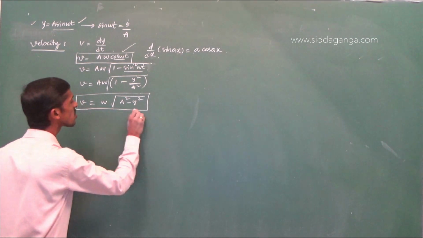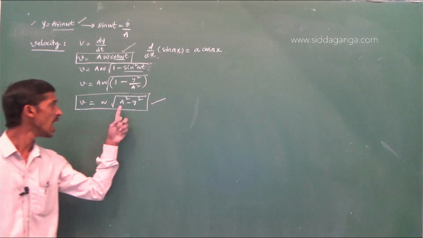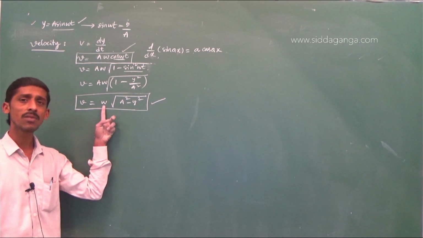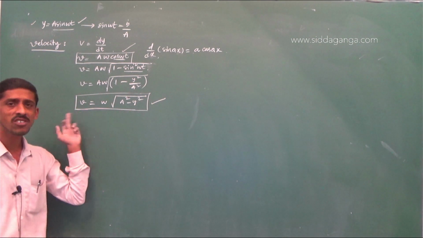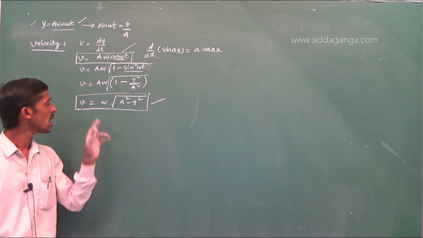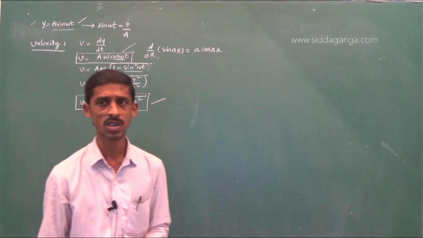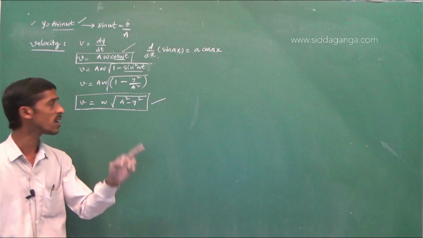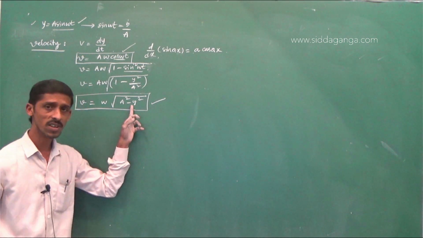Velocity is asked to be calculated by providing amplitude and angular frequency for a given displacement. What this equation is telling us is that the velocity of the particle in simple harmonic motion is different at different points. V is a function of y.